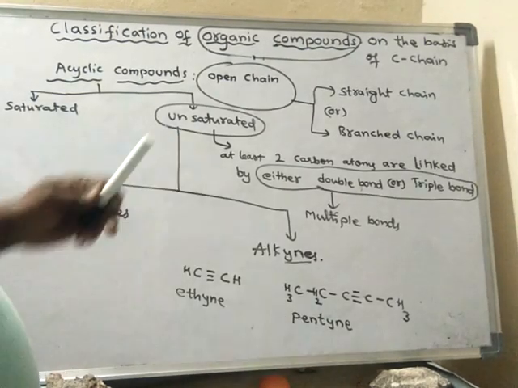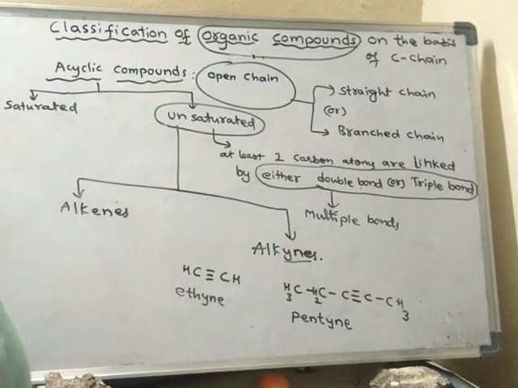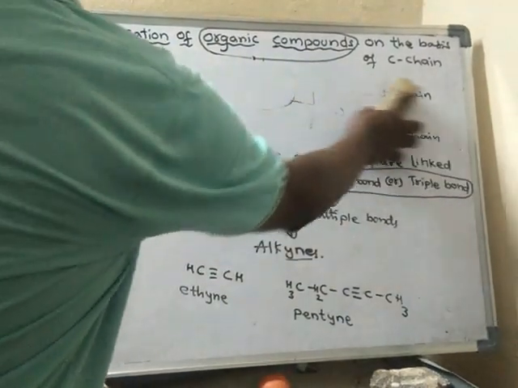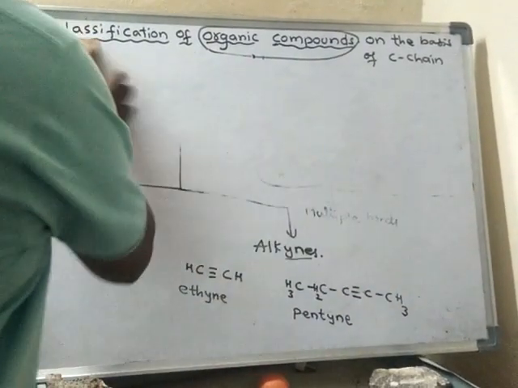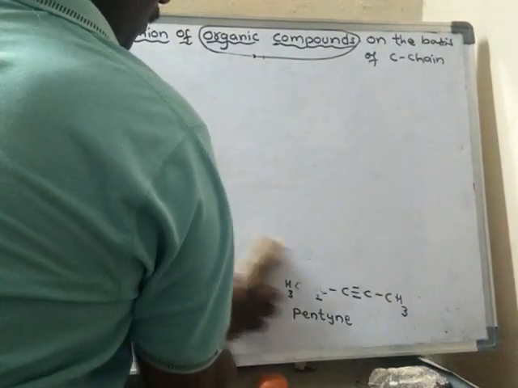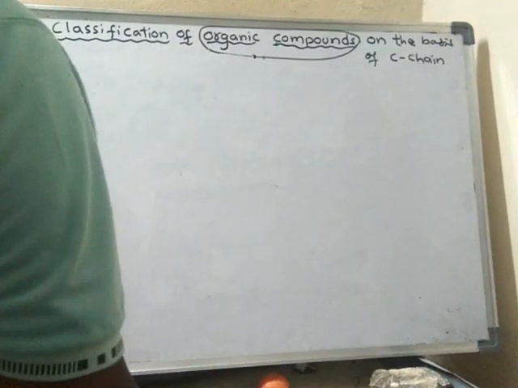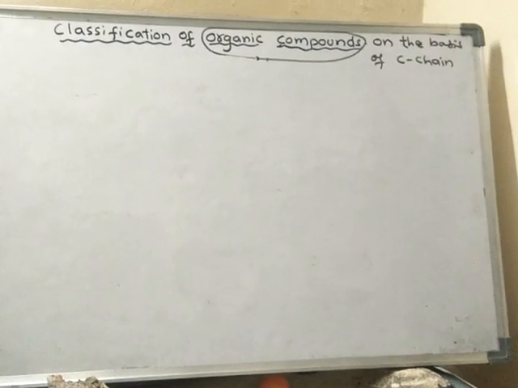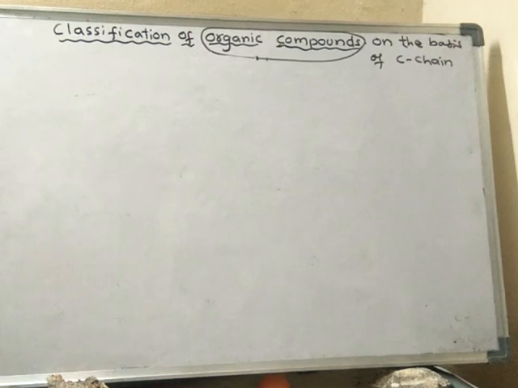Like this, open chain or acyclic compounds will be. Next, we will learn about the closed chain compounds in the next class.